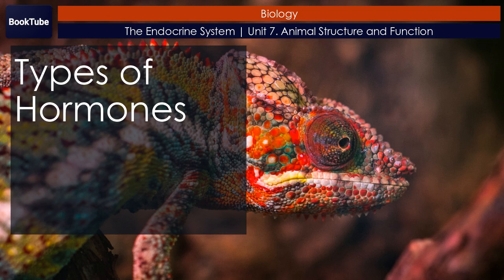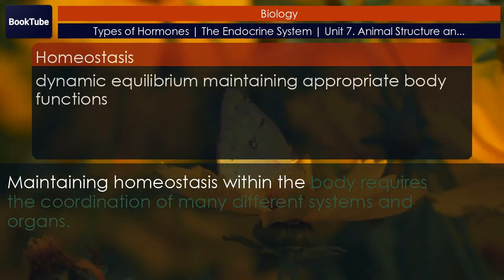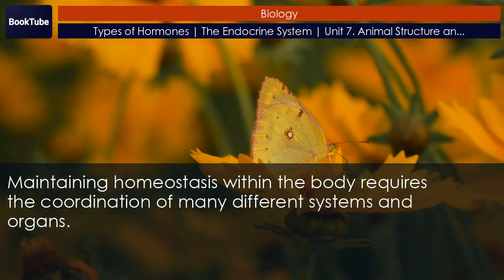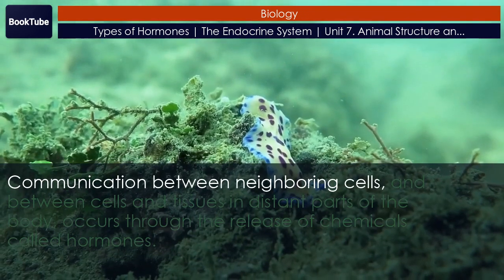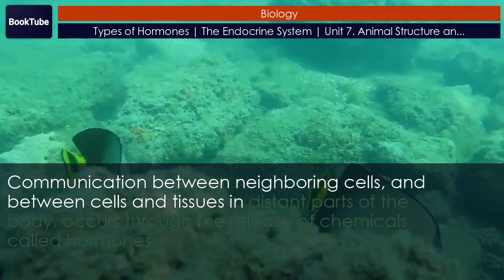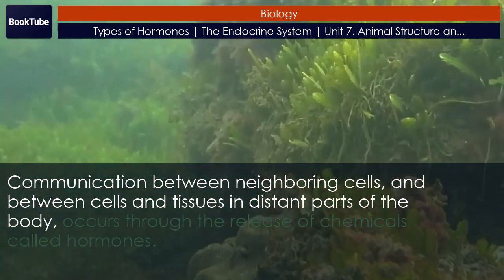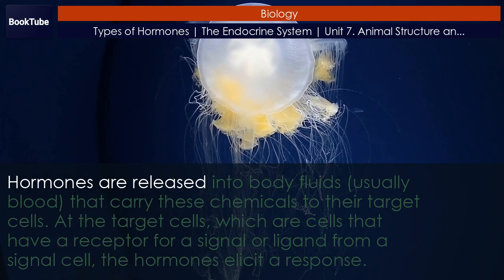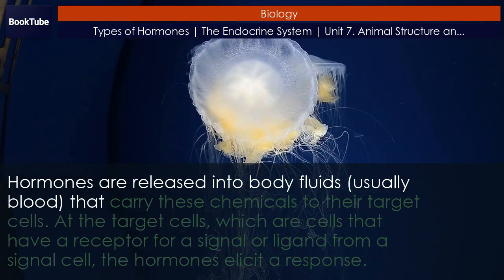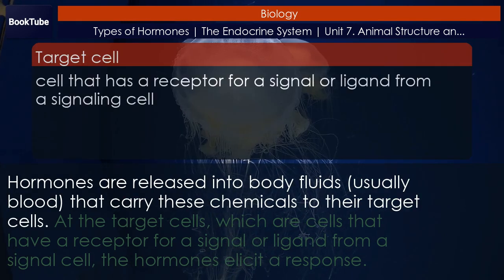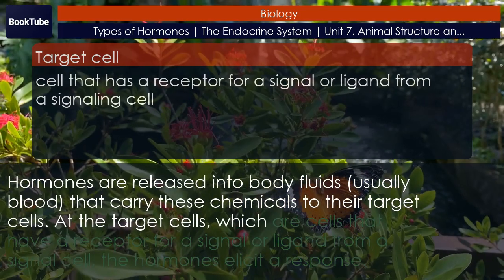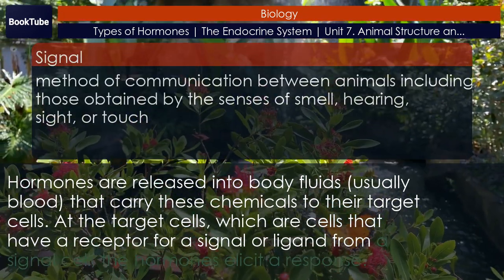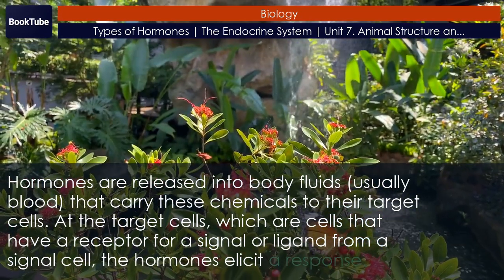Types of hormones. Maintaining homeostasis within the body requires the coordination of many different systems and organs. Communication between neighboring cells, and between cells and tissues in distant parts of the body, occurs through the release of chemicals called hormones. Hormones are released into body fluids, usually blood, that carry these chemicals to their target cells. At the target cells, which are cells that have a receptor for a signal or ligand from a signal cell, the hormones elicit a response.